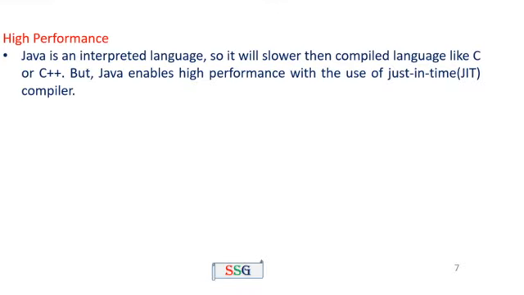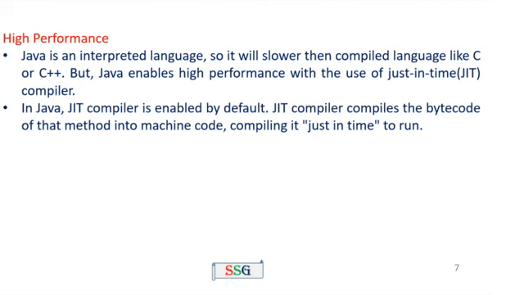The next one is high performance. Java is an interpreted language, so it will be slower than compiled languages like C and C++. So normally, compared to C and C++, Java takes more time to execute the program. In order to avoid this, one more feature was introduced, called the just-in-time compiler. Java enables high performance with the use of the just-in-time compiler. In Java, the JIT compiler is enabled by default. The JIT compiler compiles the bytecode of the method into machine code, compiling it just in time to run. That's why Java is a high performance language.